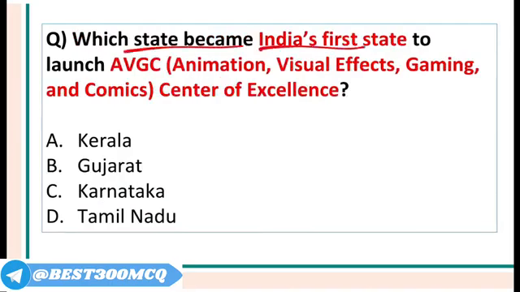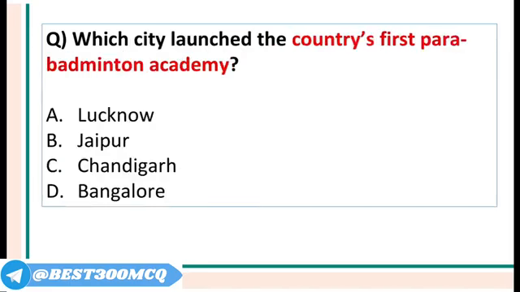Which state became India's first state to launch AVGC Center of Excellence? That is Animation, Visual Effects, Gaming and Comics. It has been launched by Karnataka. In Karnataka, by the government of Karnataka in Bengaluru, there is a place called Mahadevpura.